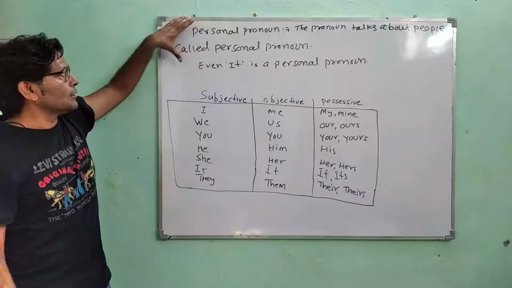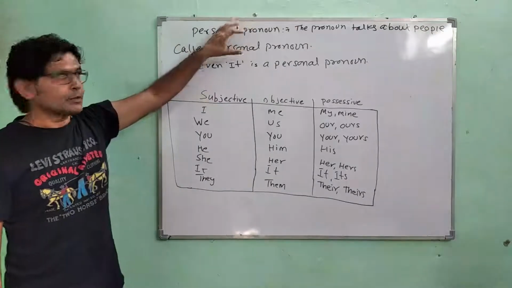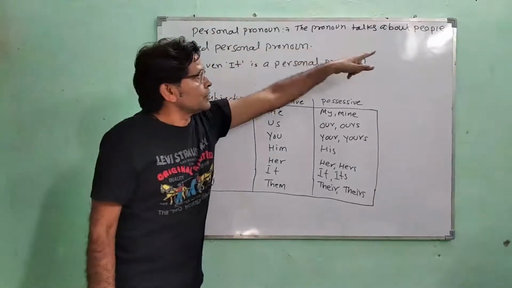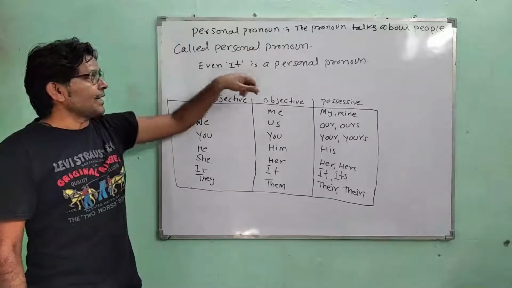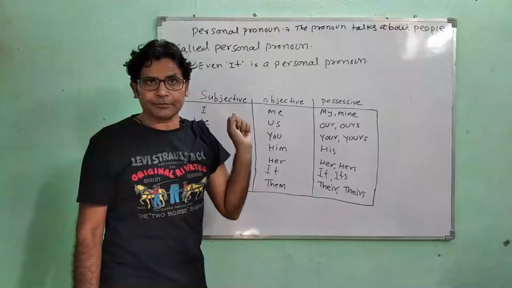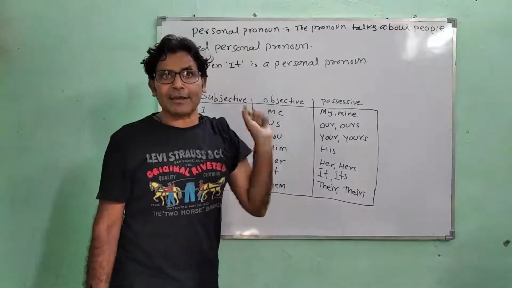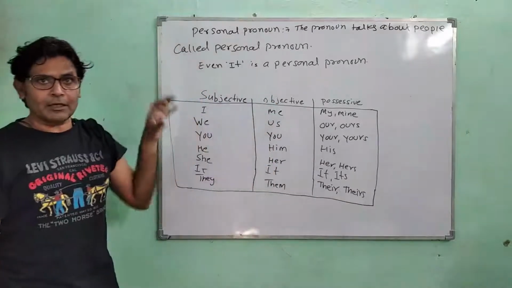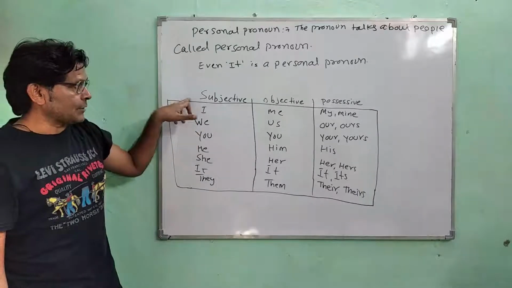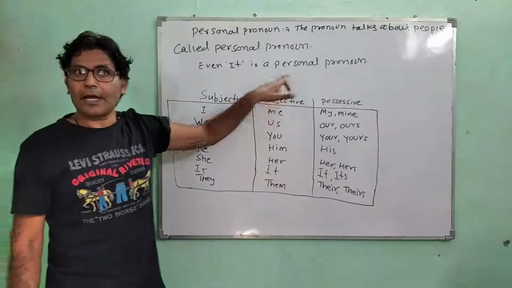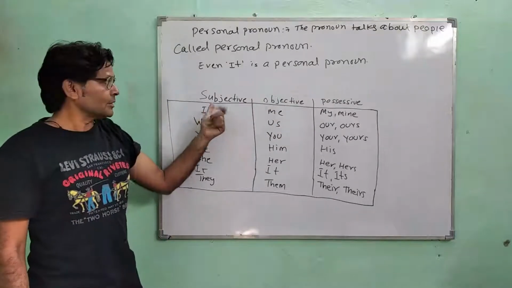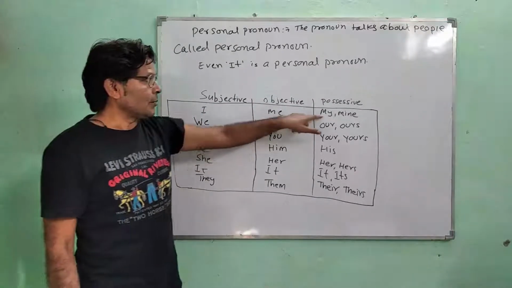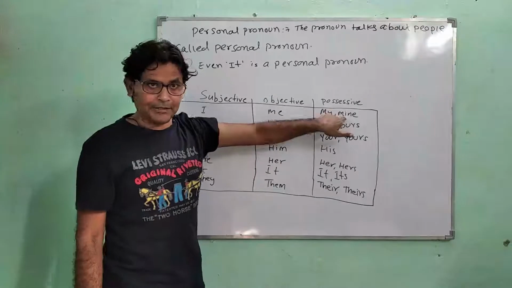Now we will learn about personal pronouns. A pronoun that talks about people is called a personal pronoun. There are three types of personal pronoun we are learning today: subjective, objective, and possessive. I is a subjective pronoun, me is objective, my and mine are possessive.